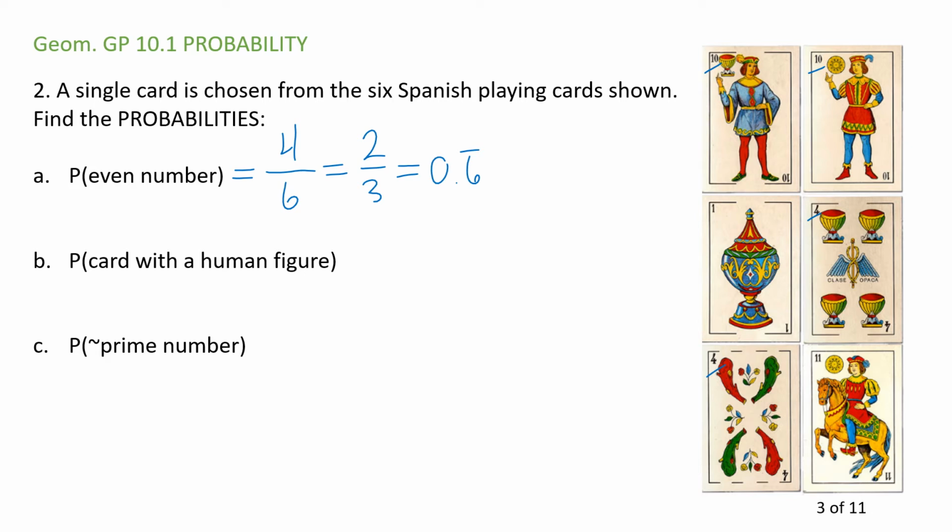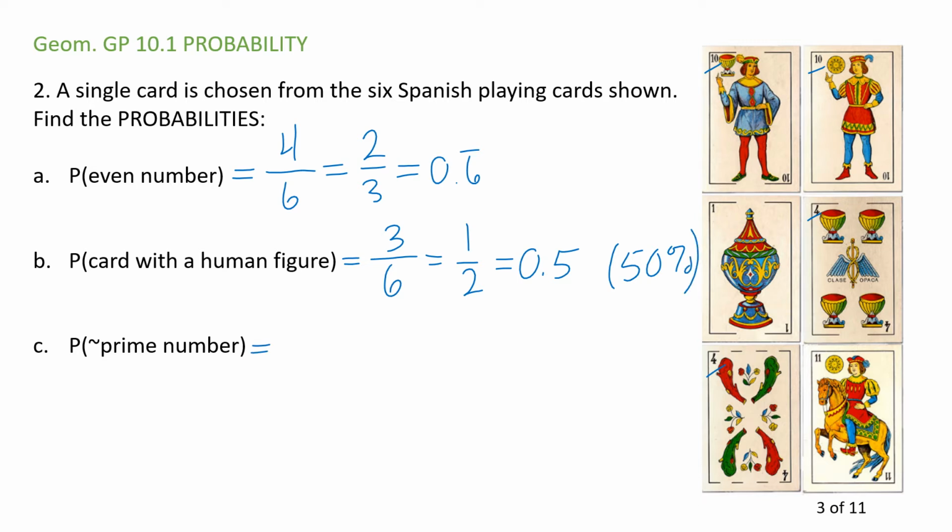How about a card with a human figure? Well, from among 6 cards, 1, 2, 3 of them have a human figure. That's 50%. Half of them.